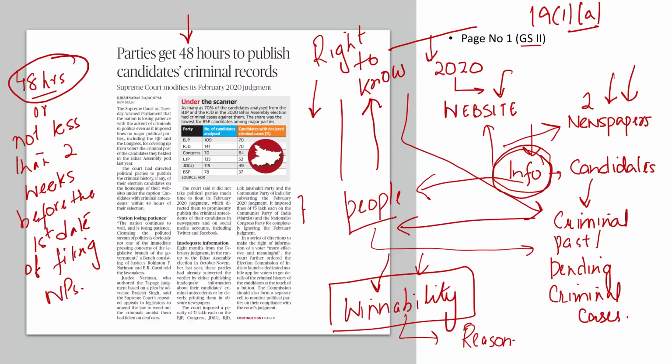And Supreme Court basically said that the nation continues to wait. The nation is losing its patience. The Supreme Court said that we regret that the lawmakers of this country, they do not have the intention of cleansing the polluted stream of politics in this country.